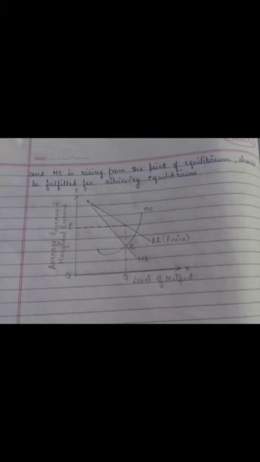The other point, which is marked on AR, is not a point of equilibrium. So this is what we will see, that MR should be equal to MC. Condition is same. Fine. The only thing is the diagram is different. Now after MC intersects MR, MC is increasing, that is marginal cost per unit is rising. That means now the producer will stop the production. Am I clear? Check out the diagram.